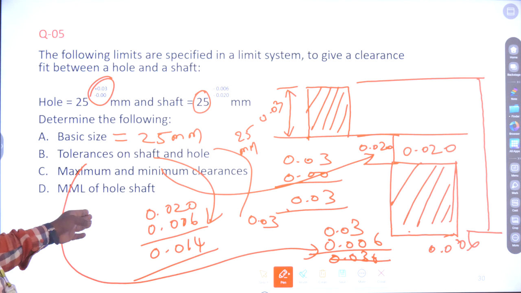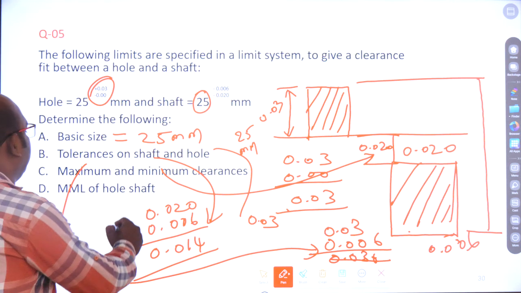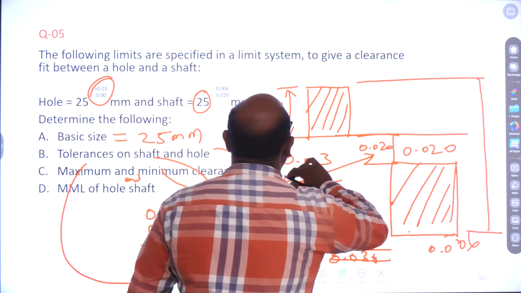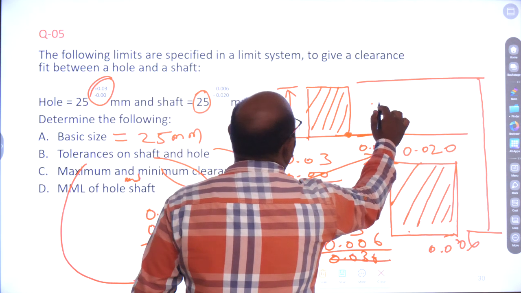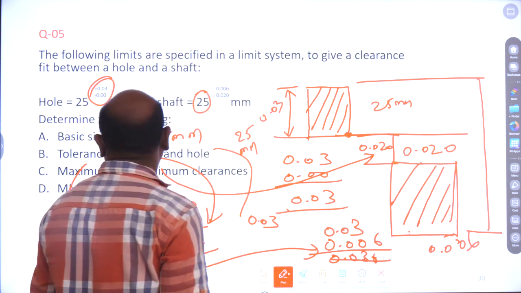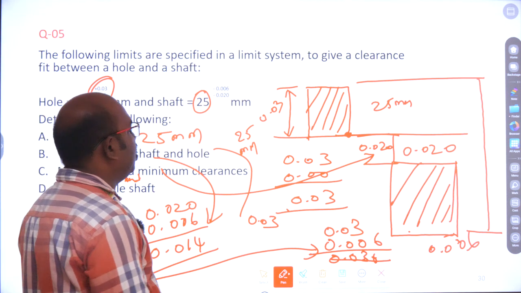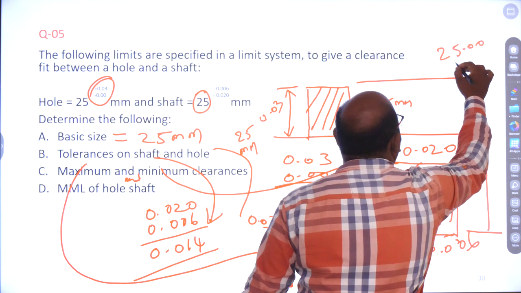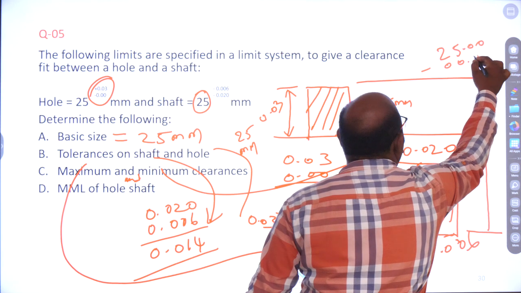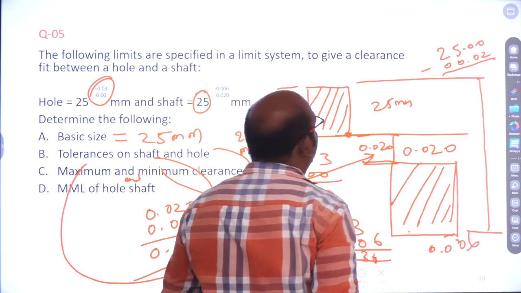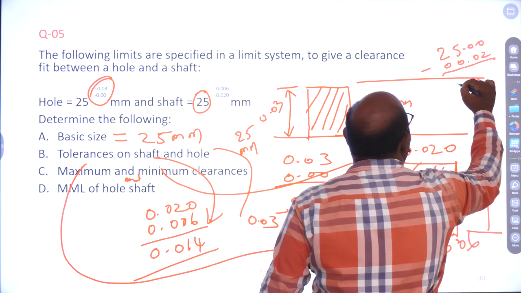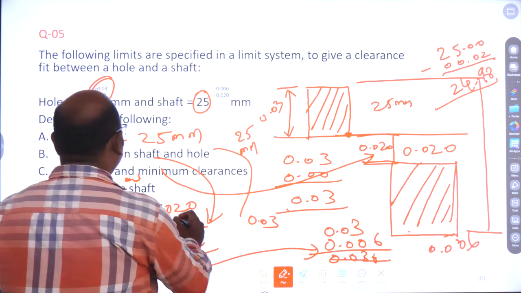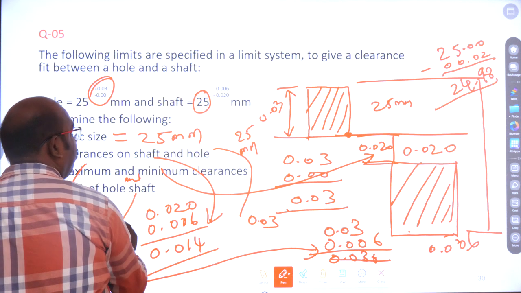Next, the maximum material limit of hole and shaft. The maximum material of the hole is up to this point. How much is this? 25 mm. The maximum material of the shaft means how much? Total is 25, so 25 minus 0.002. We subtract this, so 24.98. 24.98 is the shaft.